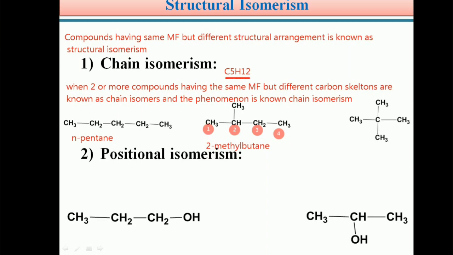If you assign the IUPAC name, you can give numbering 1, 2 and 3. Its IUPAC name is 2,2-dimethylpropane, and its common name is neopentane.